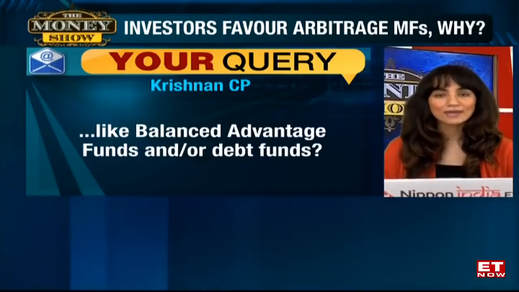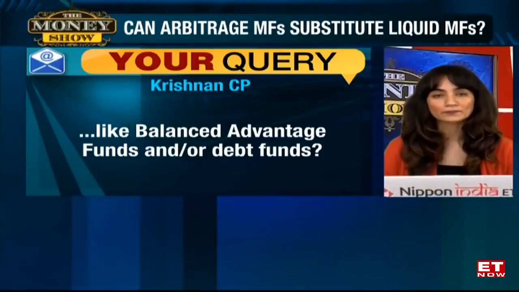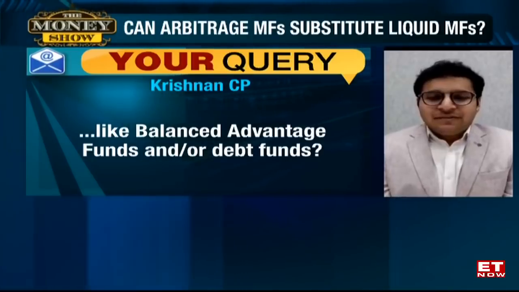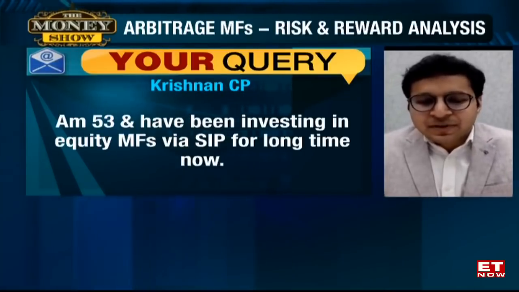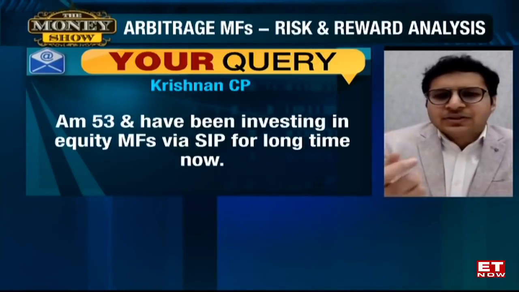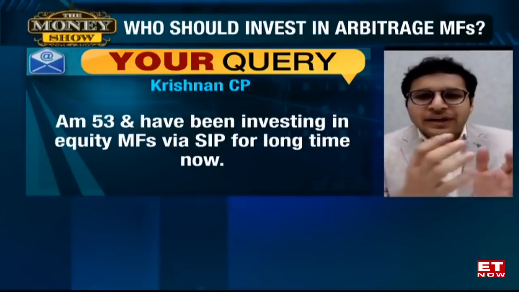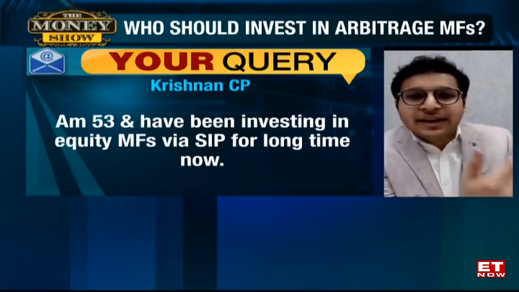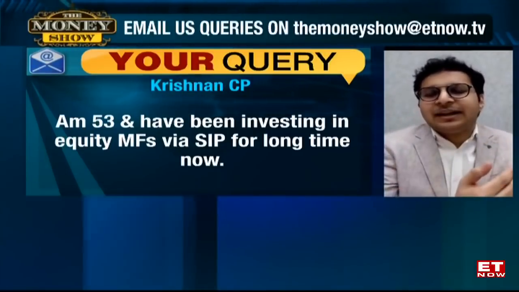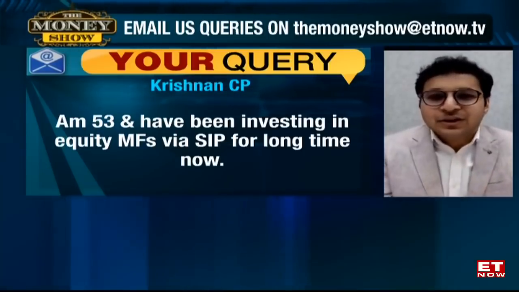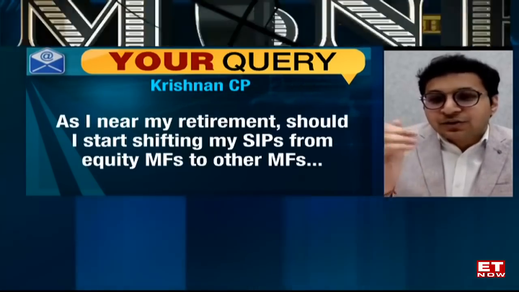Is this the right time to start moving away from equities, Anand, or do you think he can wait a little longer? See, firstly, we have to do a regular review of asset allocation on a yearly basis. And he has to have around 70 to 80% in debt funds and 20 to 30% in equity funds on the date he's retiring. So when he is 2 to 3 years down the line, maybe at an age of 56 to 57, he should look at it in a very deep manner, and he should start shifting.